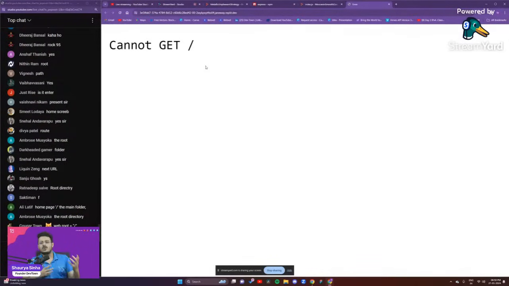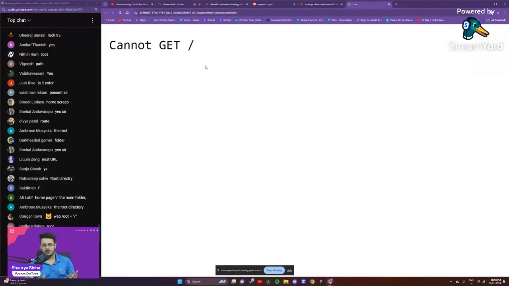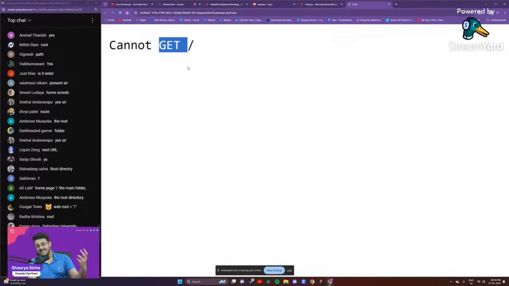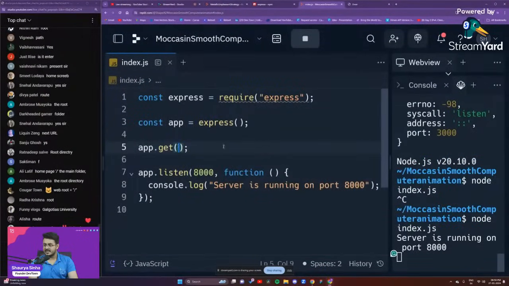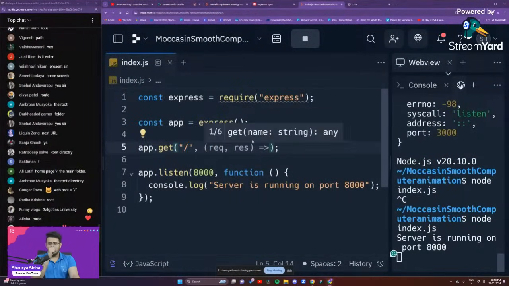Think about it as a folder structure itself. It's the home page of the website. So currently we are present at the home page of the website, and we are getting that we cannot send a GET request. Our backend cannot handle a GET request at the forward slash location of the website, guys. So we'll go back and we'll rerun this. We want to handle the GET request at the forward slash location.